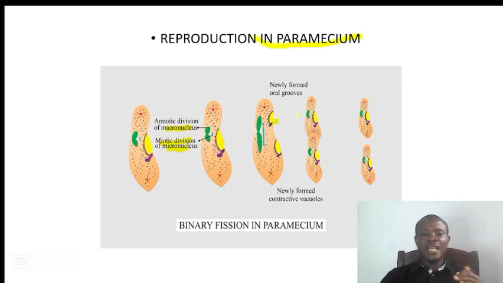So at the end of the day, we have one macronucleus, one micronucleus, and one oral groove at both ends. And the paramecium will constrict at the middle and it will cut from that point. At the end of the day, we have two daughter cells of paramecium as we have it on this slide. We have one at the upper part and one at the bottom part. So that is how binary fission occurs in paramecium.